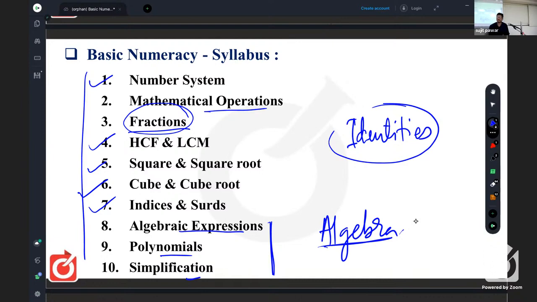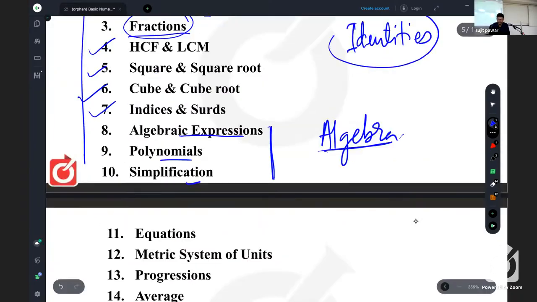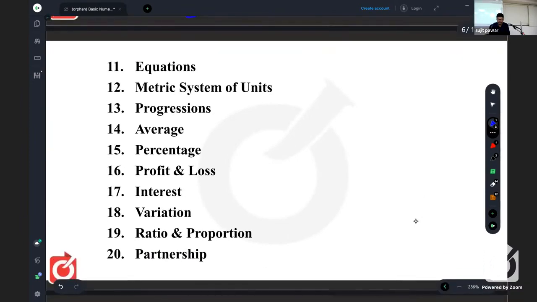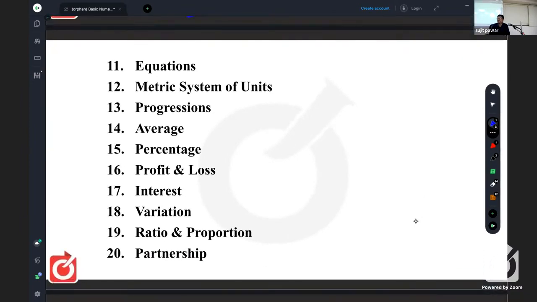So after this, topic number 11 onwards, start for practical maths or professional maths, you may say. That is, these are the things we have to use in day-to-day life. So these are the next 10 topics. That is, 11th one is equations, then metric system of units, that is kilo, hecto, deca, deci, centi, milli, like that. These are the prefix. Okay.